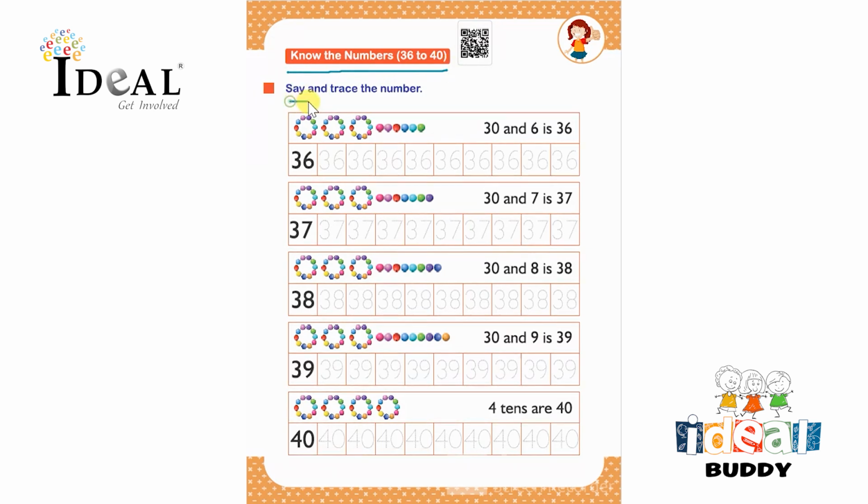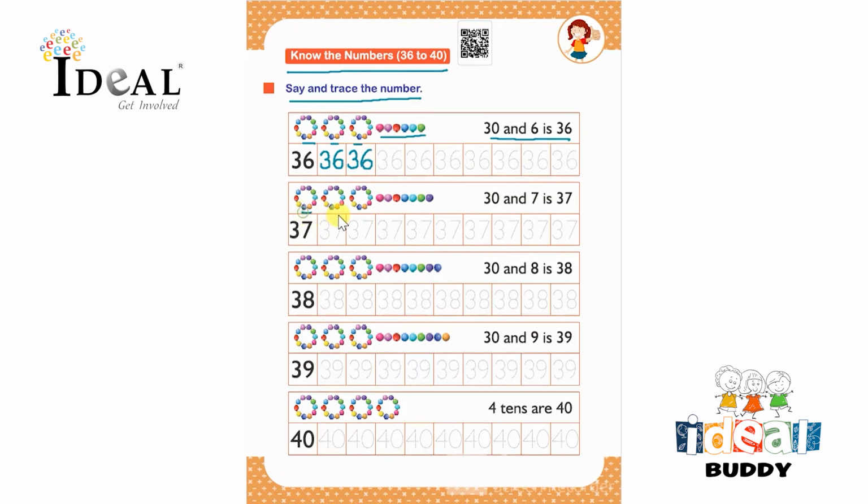In this page, the child will know the numbers 36 to 40. So here they have to say and trace the number. So here there are 1, 2, 3, 3 groups of 10 and 6 ones. So here 30 and 6 is 36. So the number is 36. Then the child has to trace the number over here and complete this whole row of 36, tracing the number 36.